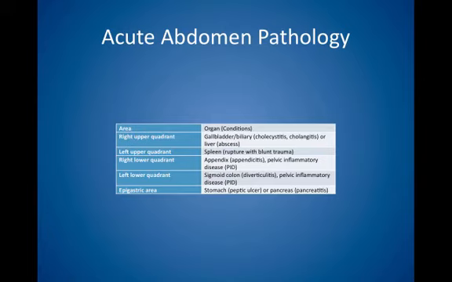In the right lower quadrant, think of the appendix, such as appendicitis or pelvic inflammatory disease. In the left lower quadrant, think of the sigmoid colon for causes such as diverticulitis or the possibility of pelvic inflammatory disease. And in the epigastric area, think of the stomach, such as peptic ulcer disease, or the pancreas, such as pancreatitis.